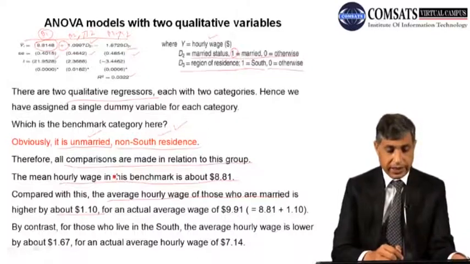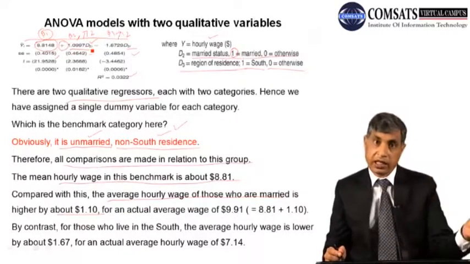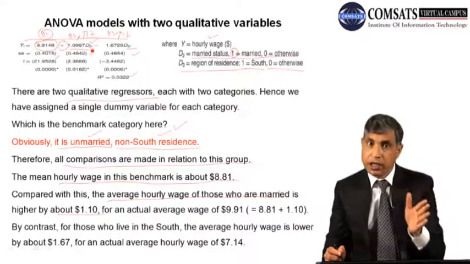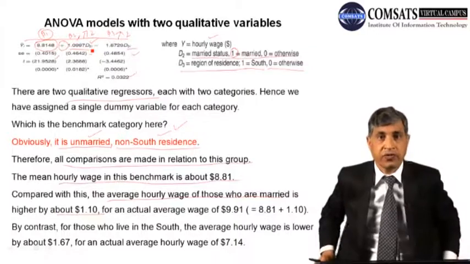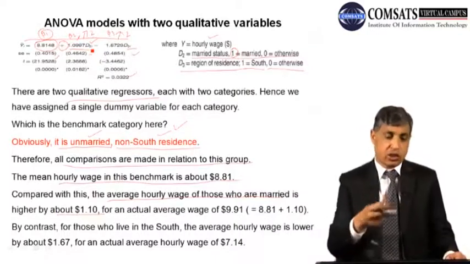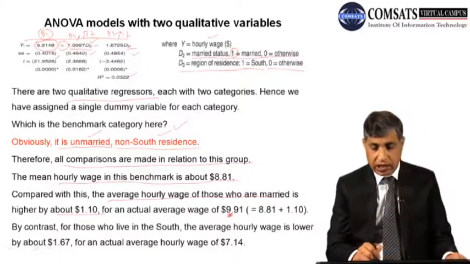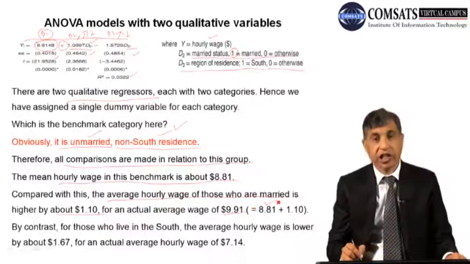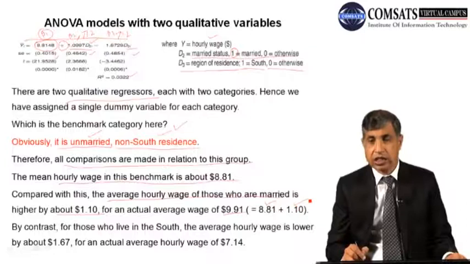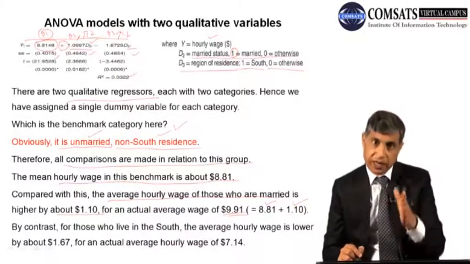So what I am telling here, what it is showing, is that the comparison is with the benchmark category, और अगर ये माइनस में होता तो मैं कह देता कि ये लोअर है, but it is with the positive sign and we are comparing with this. The actual average is 9.91. How it will become: 8.81 is the base category. This is higher, and when we add up, this will come equal to this. So we have compared one variable.